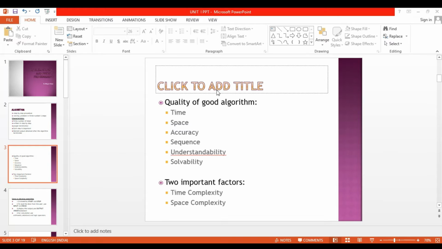Then two important factors of algorithms. One is time complexity, then another one is space complexity. Time complexity means it is the amount of time required to execute the program. Space complexity means the amount of memory space required to execute the program.